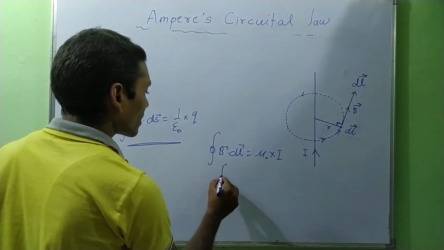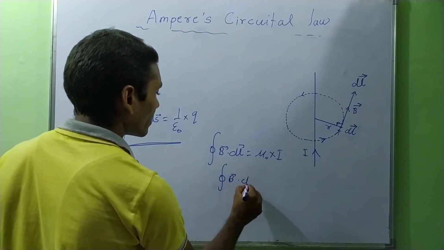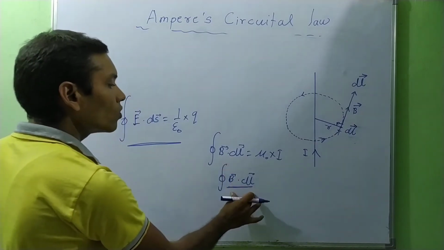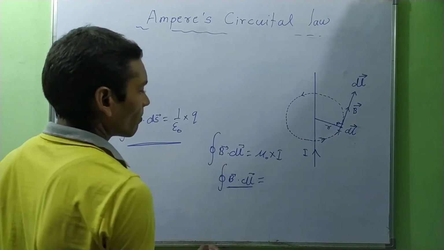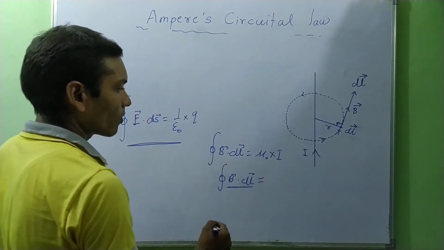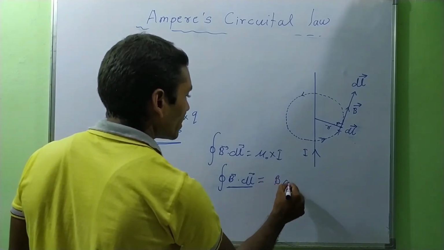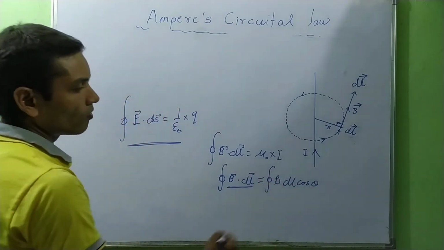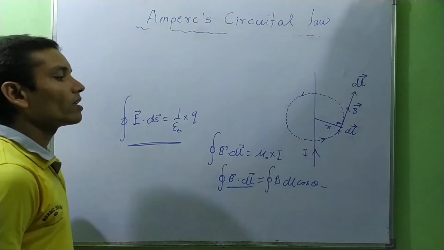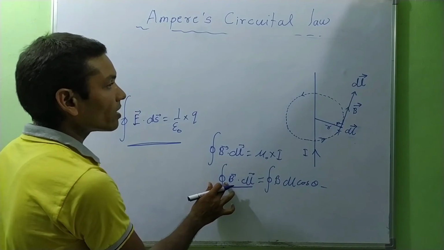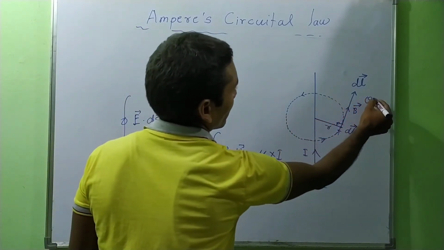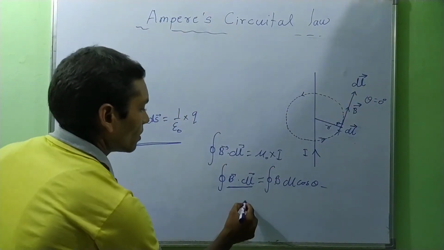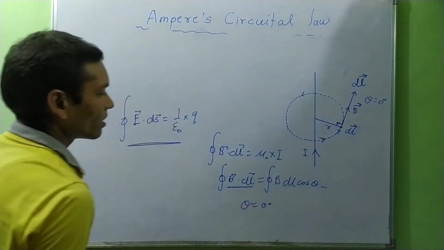The line integration of magnetic field is the dot product of two vectors. By the formula of dot product, B dl cos theta, where theta is the angle between dl and B. Here theta is 0 degree because these are in the same direction.